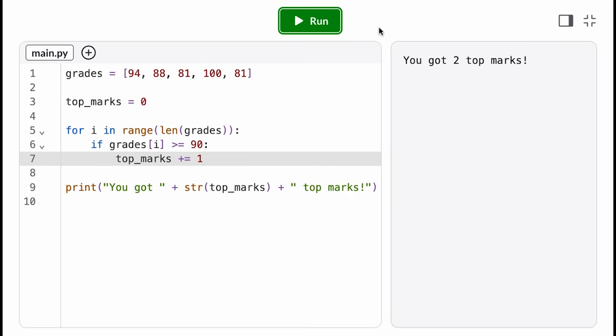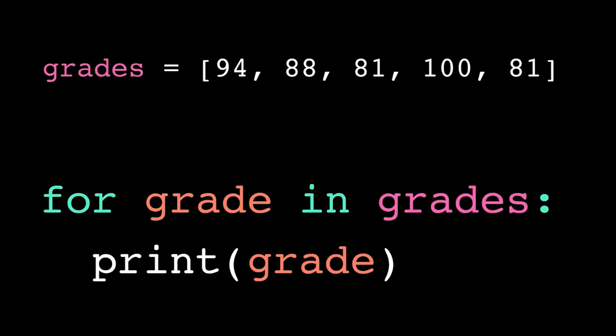Programming language developers recognize that programmers will very frequently want to iterate over the elements of a list. So many of them invented a syntax shortcut called a for each loop, that is, for each element in the list. In Python, we have the syntax, the keyword for, the loop variable name, the keyword in, and the list to iterate over, followed by a colon.